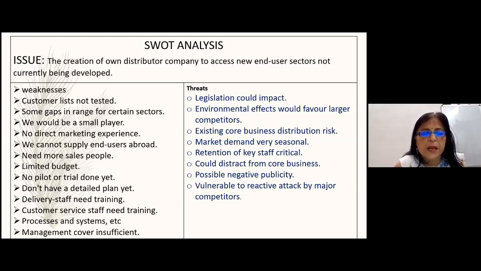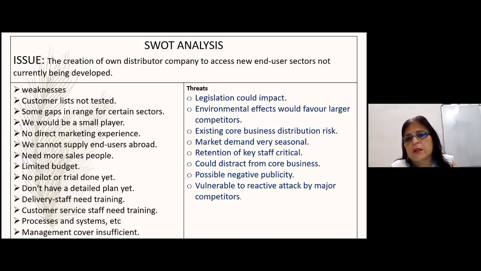Don't have a detailed plan yet. Delivery staff need training. Customer service staff need training. Processes and systems, etc. Management cover insufficient. So these are the weaknesses that they have presently, and they have to take care of that. If they don't give training, then it will be difficult to survive. They're a small player, so there is a chance of being overcome by the big fish out in the sea.